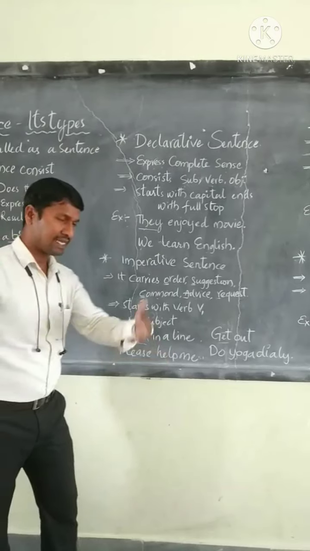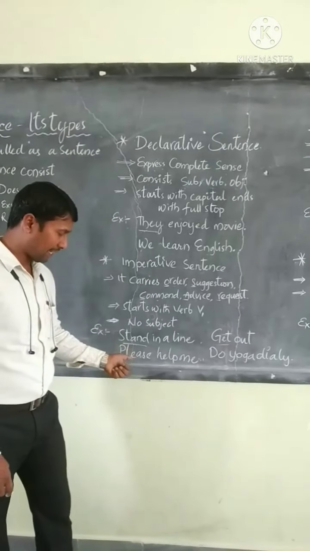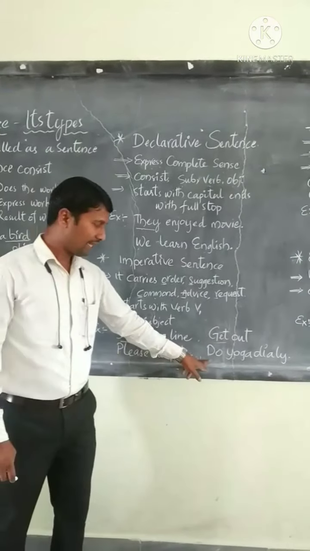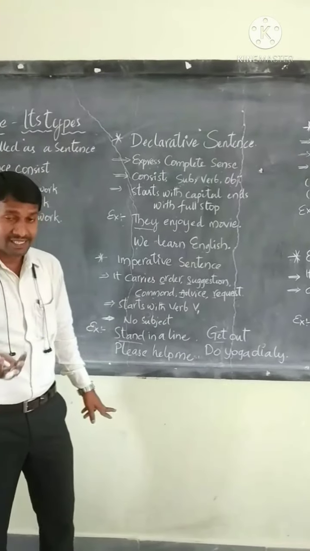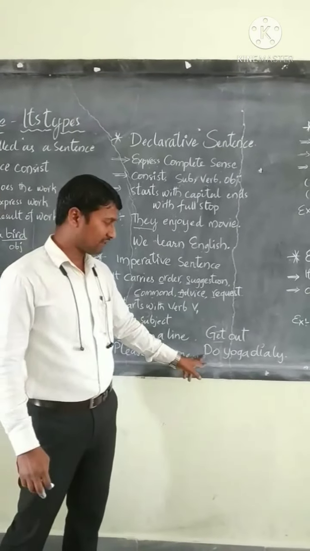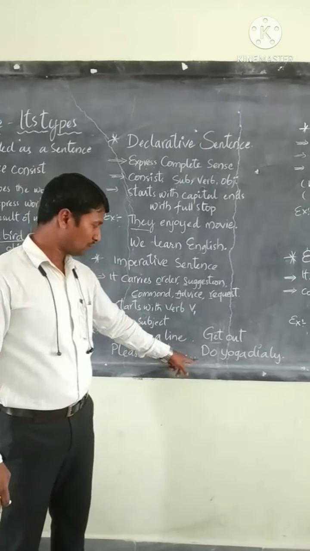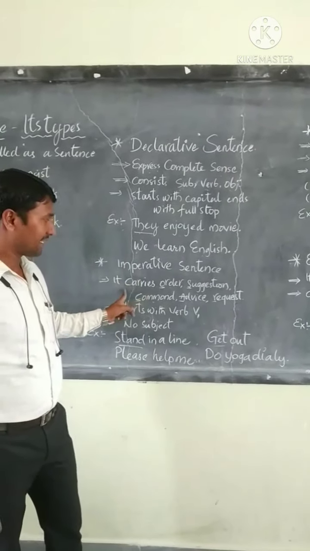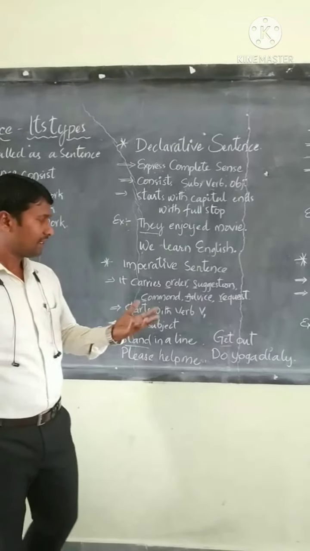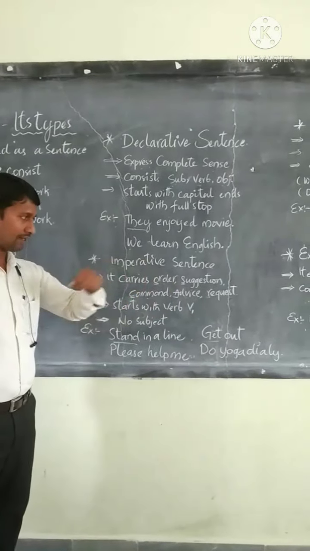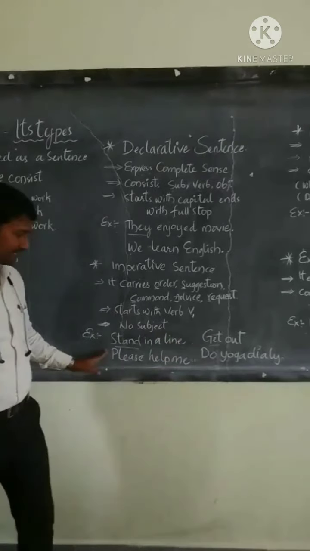That is, please help me. Please help me. I said that. So it is a request. And when someone suggests or advises, they say, do yoga daily. Even do here stands for a verb. So the imperative sentence carries orders, suggestions, commands, advice, or requests, as in the four examples I presented here: